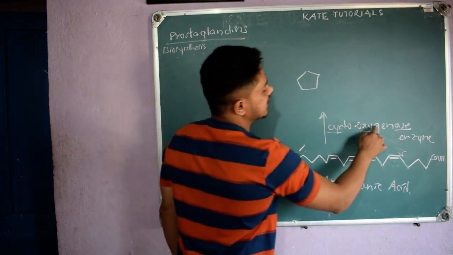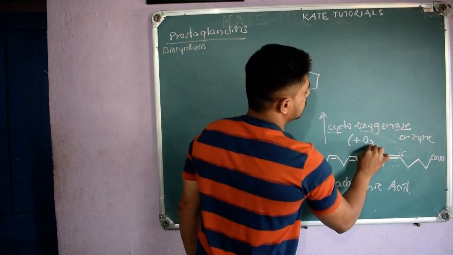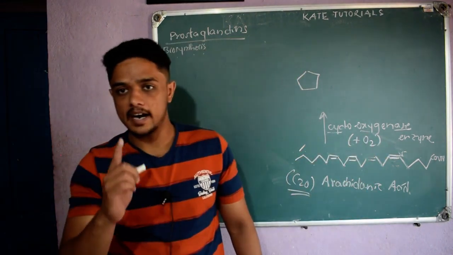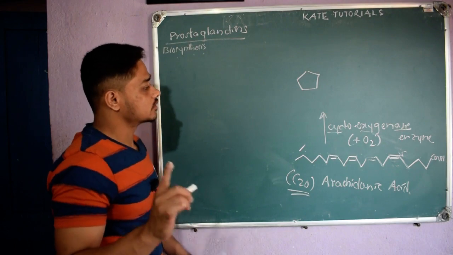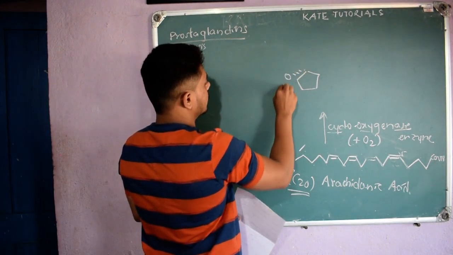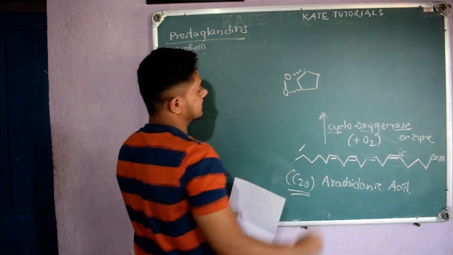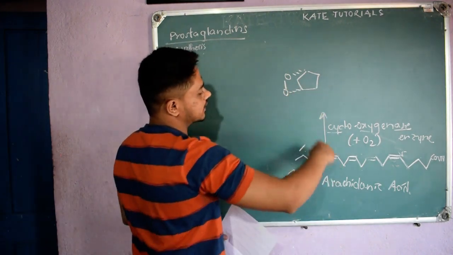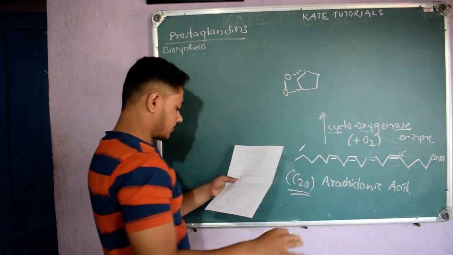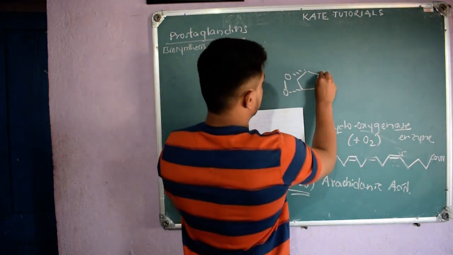Oxygenase means it will add oxygen molecules. So this is the enzyme which will add oxygen molecules. So it will form like this, over here, a cyclic ring is formed and oxygen has been added, and the total number of carbons should be 20, so it will remain like this only.